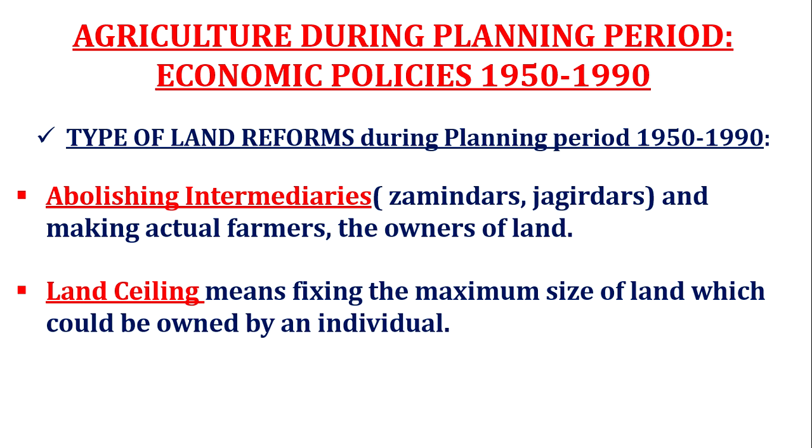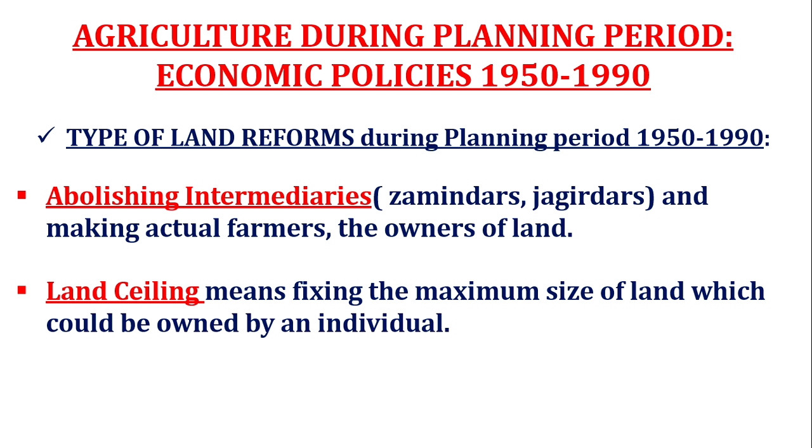Firstly, abolishing, or we can say removing, intermediaries. Abolishing intermediaries, that is zamindars, or in some places they are called jagirdars. They were removed, and actual farmers were made the owners of the land. Secondly, land ceiling, which means fixing the maximum size of land which could be owned by an individual.